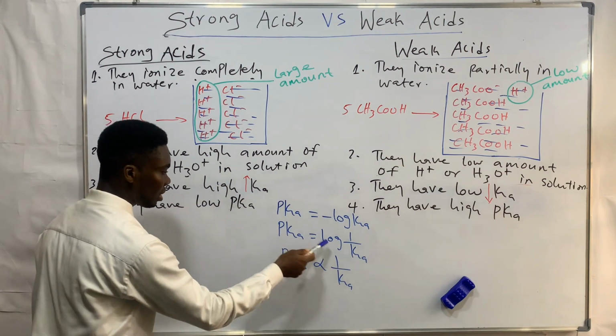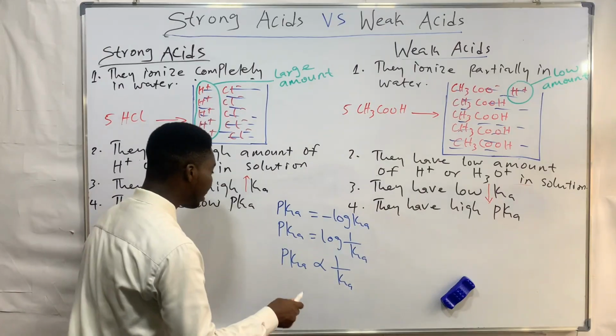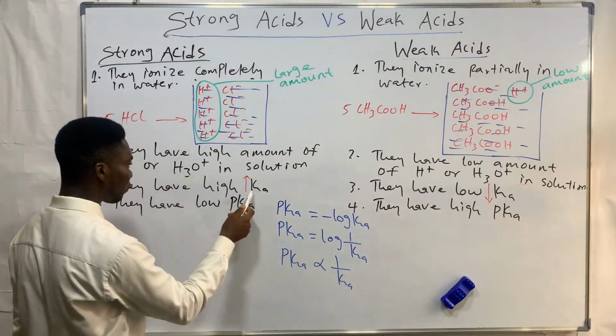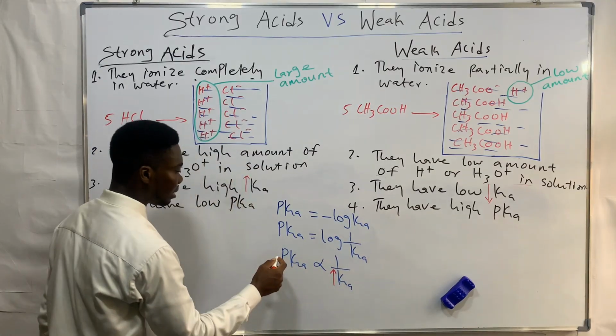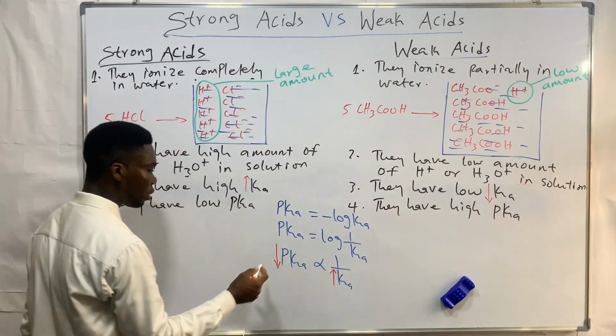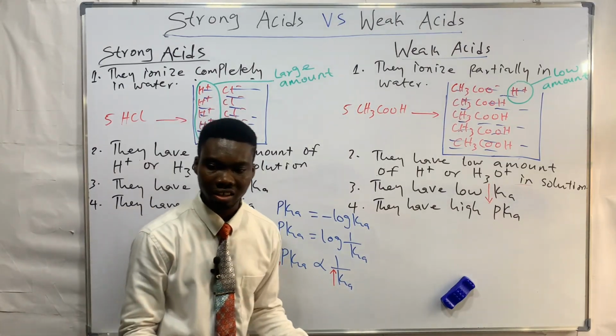Now, from here, you can see that strong acids usually have high Ka. Then you expect their pKa to be low, because pKa and Ka are inversely related, isn't it? So that's the explanation. All right.